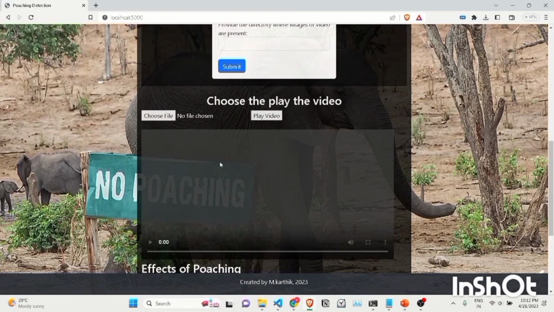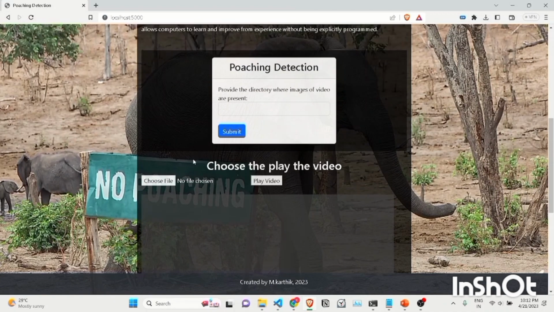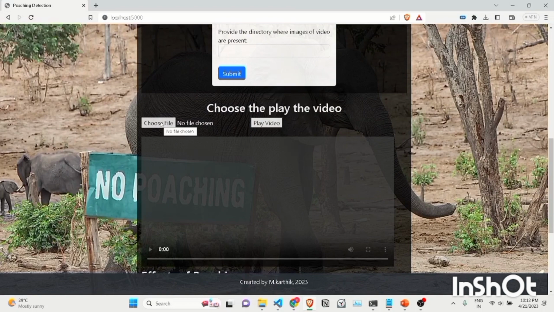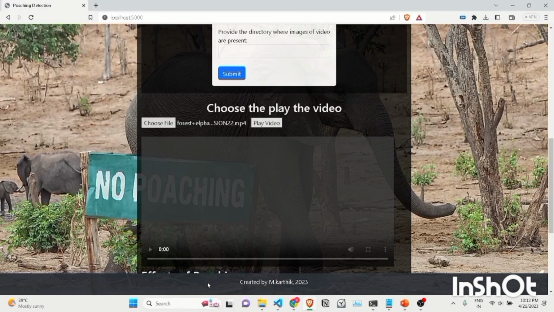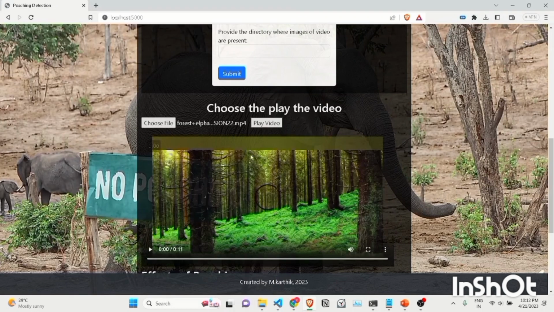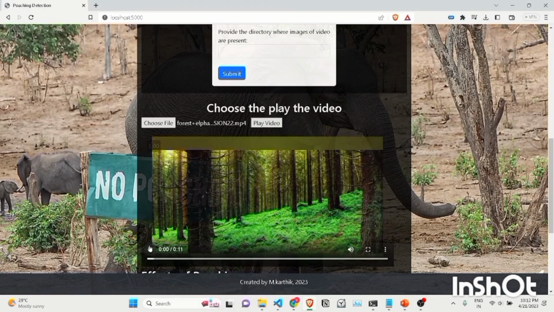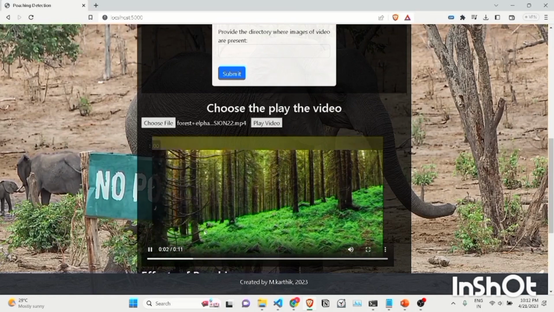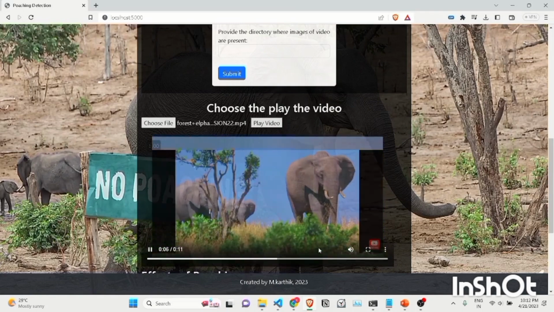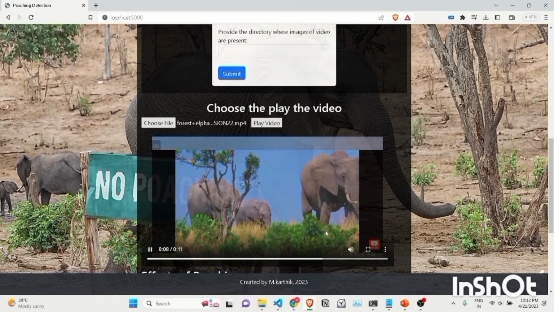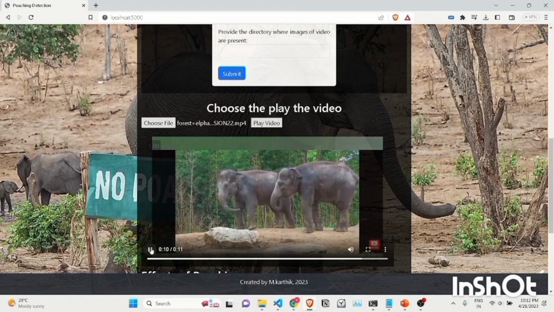Here are 2 important panels. The first one is for choosing a video file which you need to detect. Primarily, first I'm going to run it and play it and show it to you guys. This is the video. I'm playing the video. It's just a 10-second video which contains a basic forest, and at the ending of the video you have elephants moving around in the wilderness.